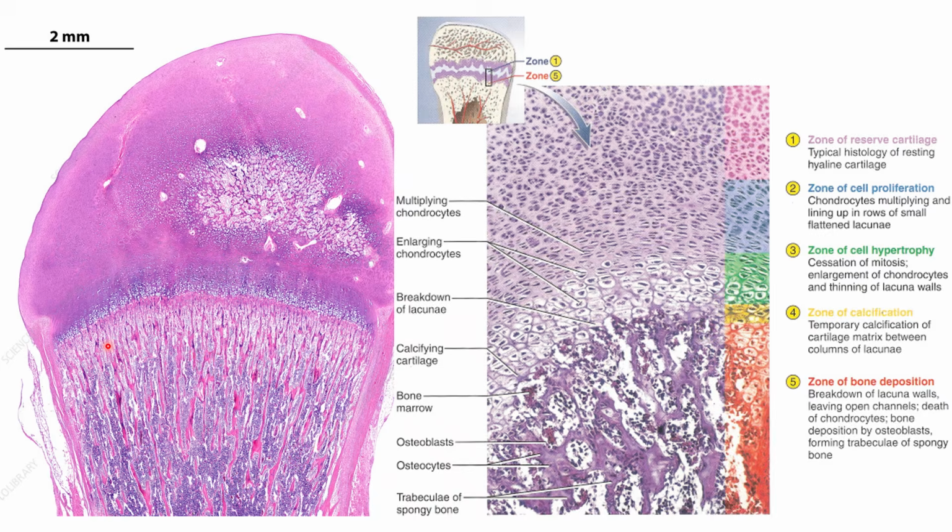Hopefully in the laboratory, the different specific zones will be discussed in detail by the group reports. Of course, you would have your reserve cartilage; the cartilage cells will proliferate and become bigger, and eventually will be deposited with calcium, and then you will have the deposition of the osteoblasts, which form the spongy type of bone tissue.